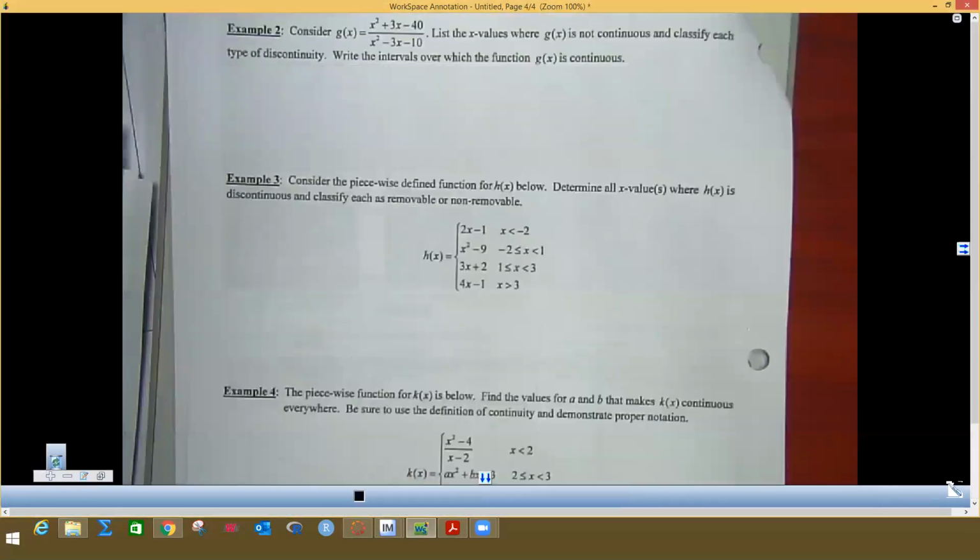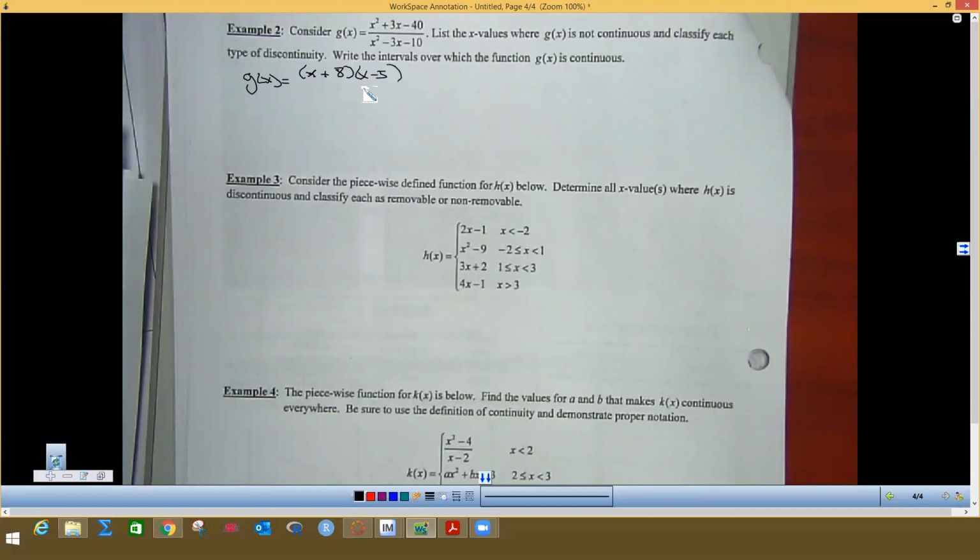Going on to the last section, we're going to actually do some of these problems. It says list x values where g of x is not continuous and classify each type of discontinuity. So what we want to do here is factor this thing to see if we can remove anything. So I'm going to factor the top part, and we get x plus 8 and x minus 5.